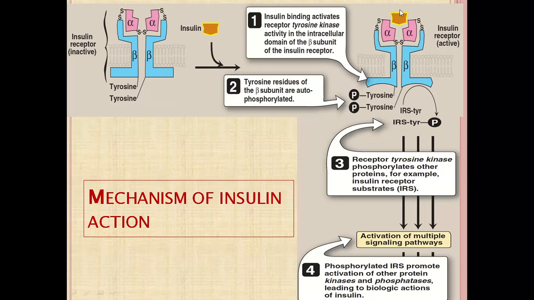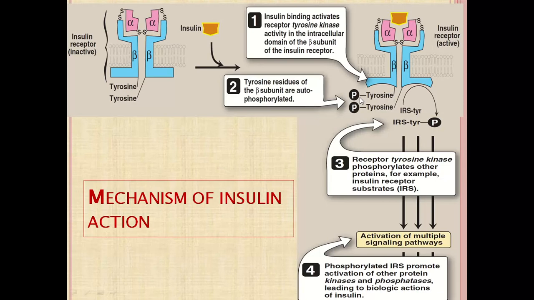When insulin binds with the alpha subunit, the extracellular domain, it leads to activation of the beta subunit, which is the main catalytic subunit. The beta subunit has tyrosine kinase activity, meaning the kinase enzyme leads to phosphorylation of the tyrosine residues, the amino acids present in the intracellular beta subunit.